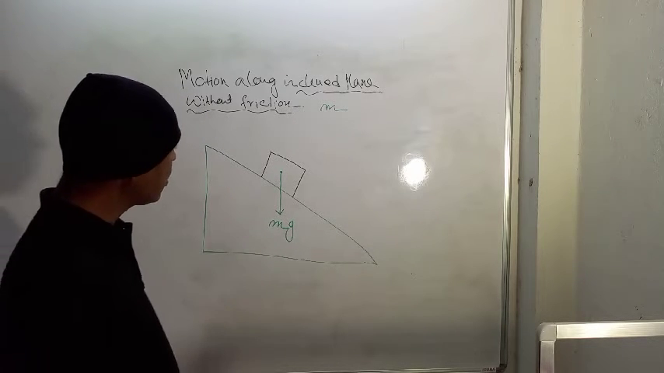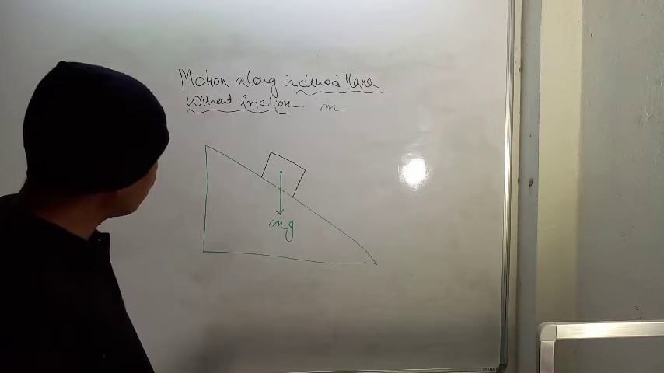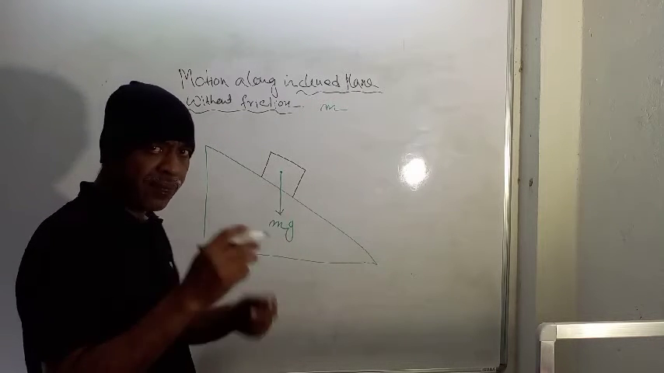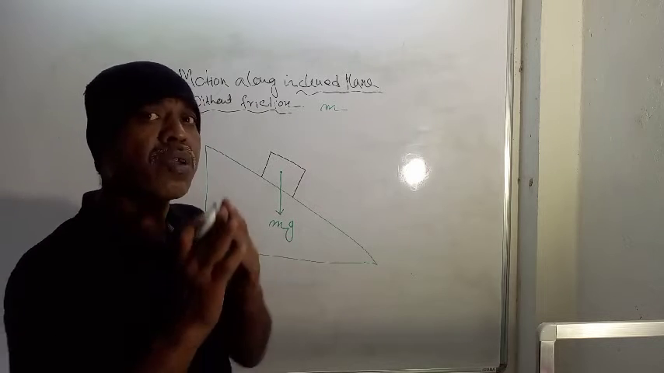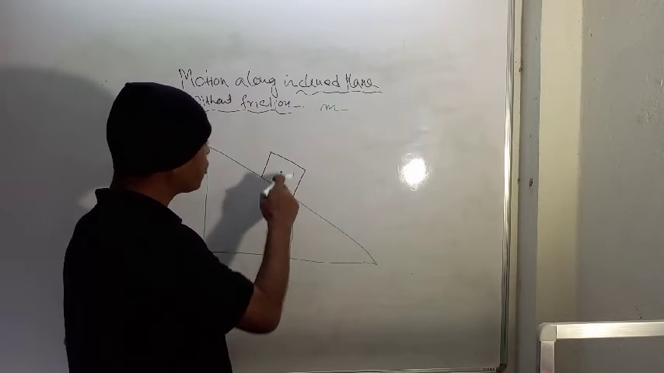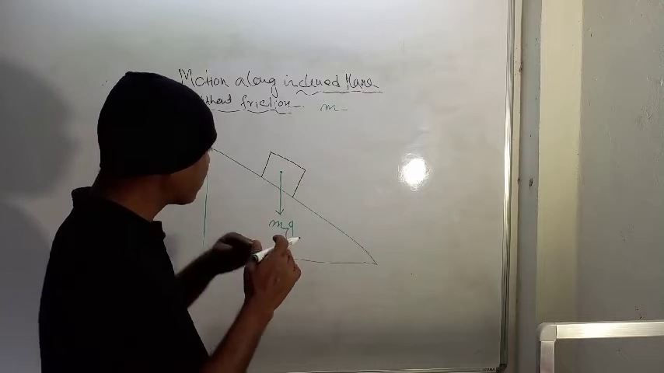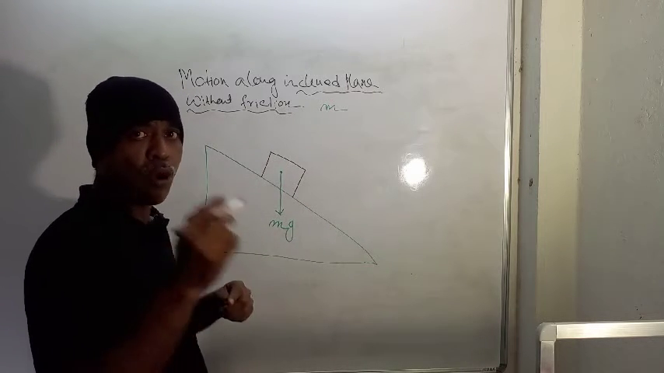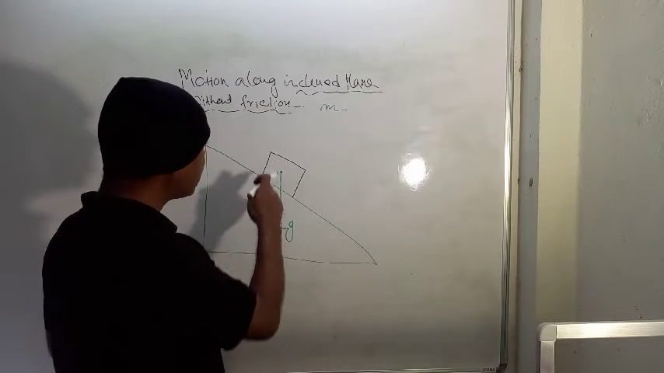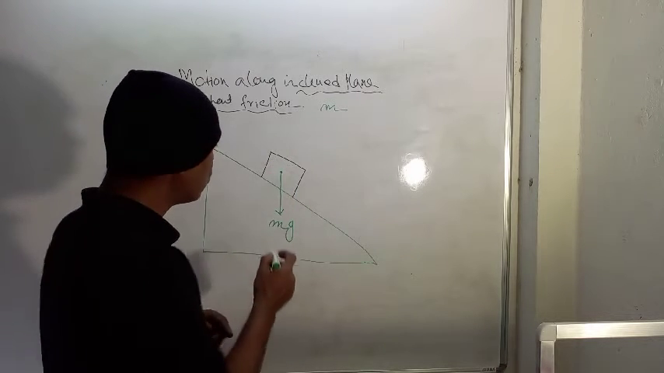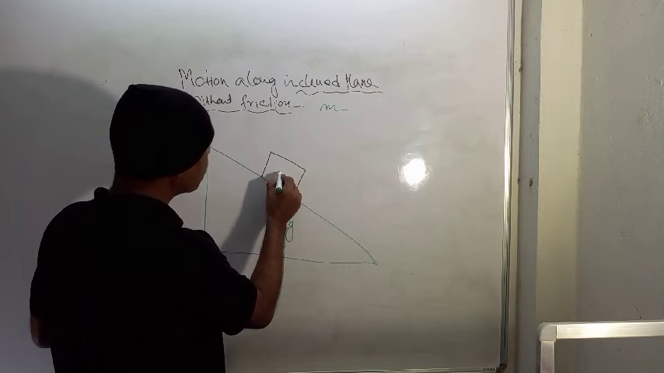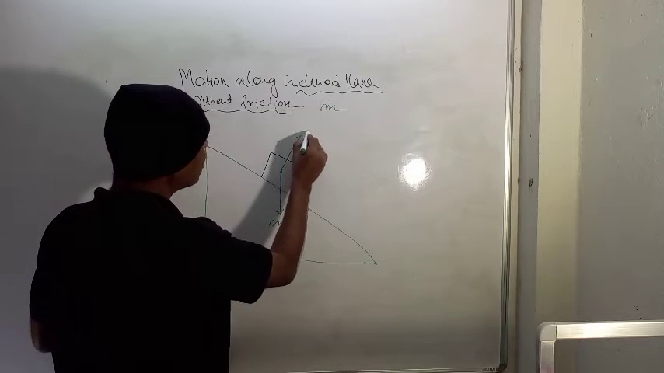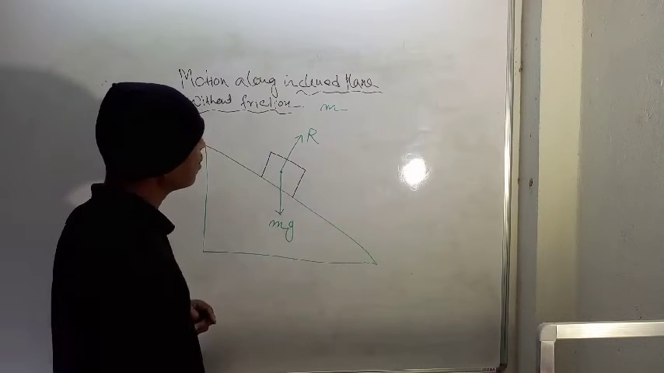This is the weight. And one more force will be acting on the contact surface. At the contact surface, there will be one normal reaction acting on this object. That normal reaction will be exerted by the inclined plane on this object, and that force also will pass through the center of gravity of this object. So one force will be acting in this direction. This is the normal reaction, R.